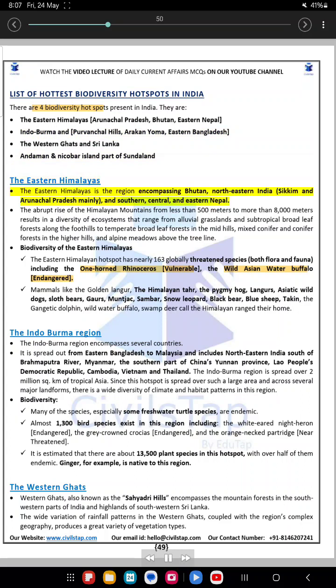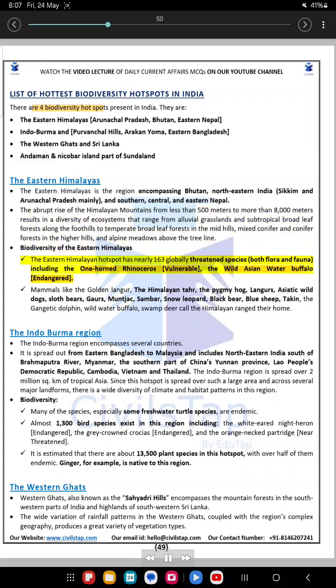The Eastern Himalayas. The Eastern Himalayas is the region encompassing Bhutan, northeastern India, mainly Sikkim and Arunachal Pradesh, and southern, central, and eastern Nepal. The abrupt rise of the Himalayan mountains from less than 500 meters to more than 8,000 meters results in a diversity of ecosystems that range from alluvial grasslands and subtropical broadleaf forests along the foothills to temperate broadleaf forests in the midhills, mixed conifer and conifer forests in the high hills, and alpine meadows above the tree line.